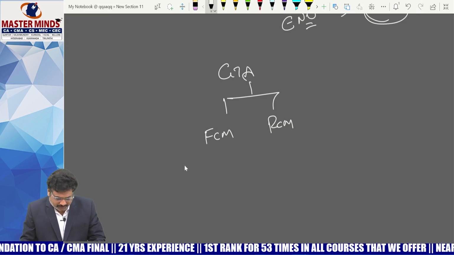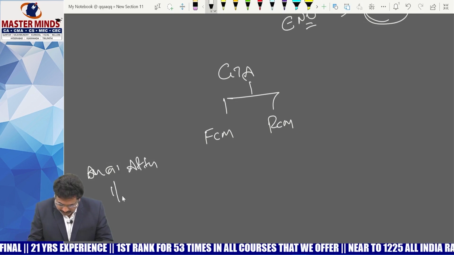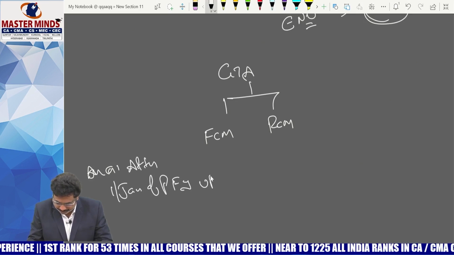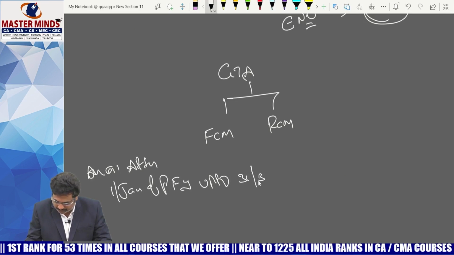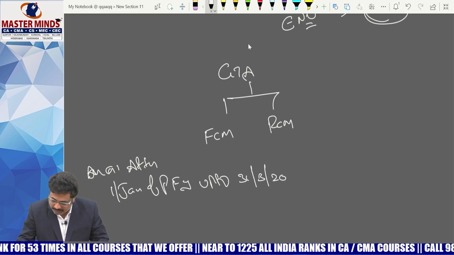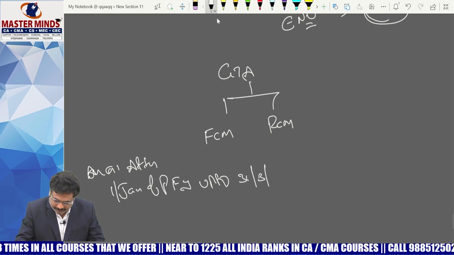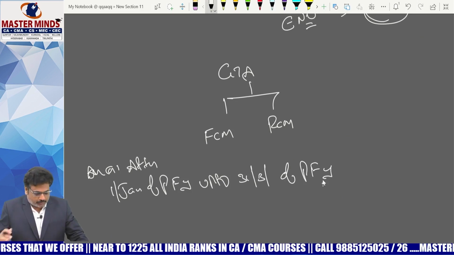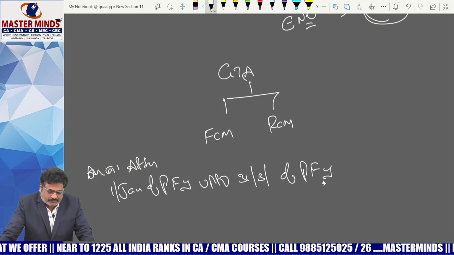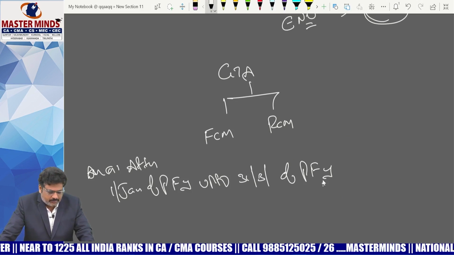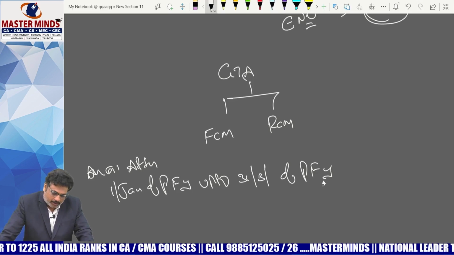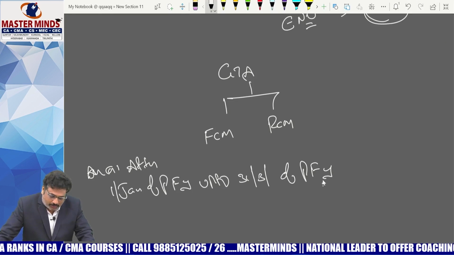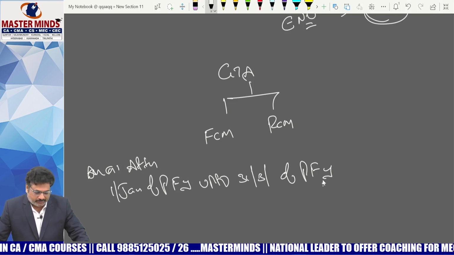The time limit is on or after 1st January of the preceding financial year up to 31st March of the preceding financial year. So GTA is required to exercise the option of paying GST under FCM by making the declaration on or after 1st January, but not later than 31st March of the preceding financial year.